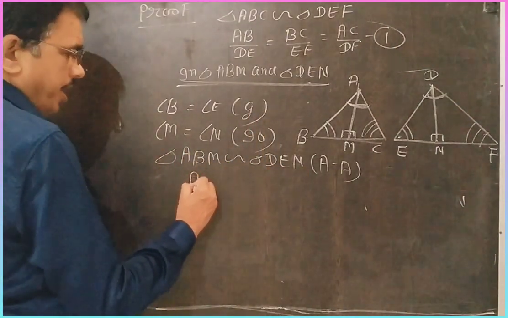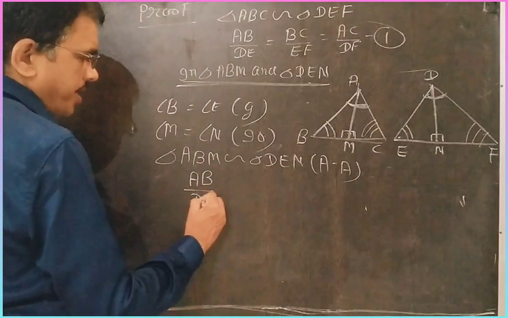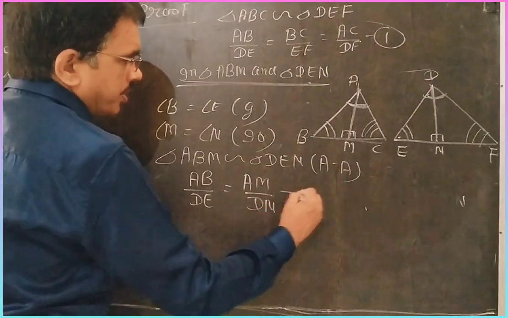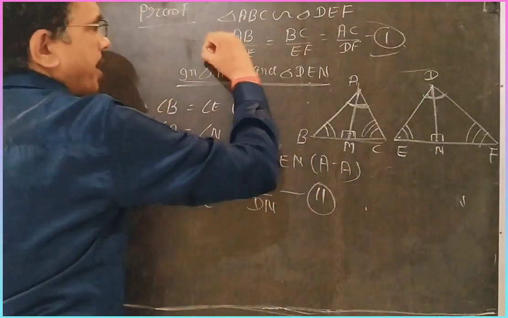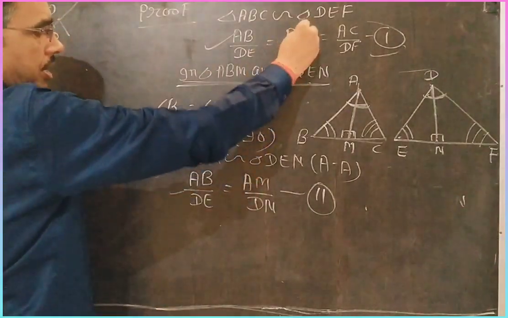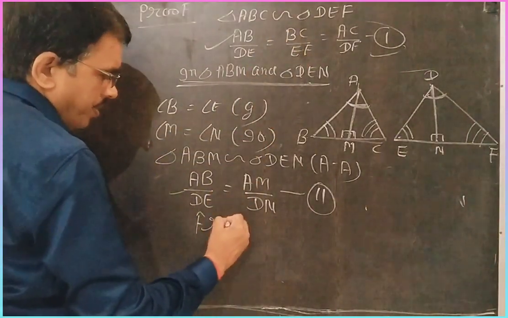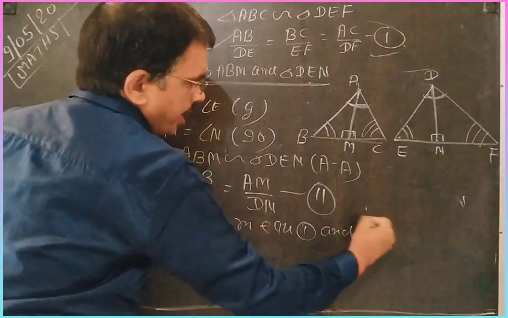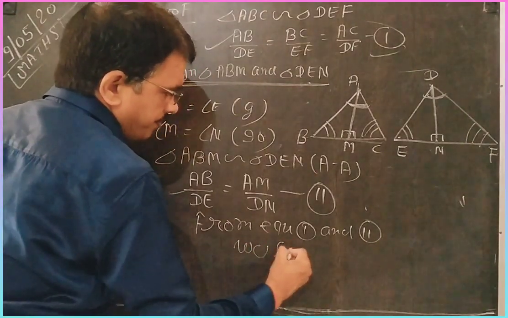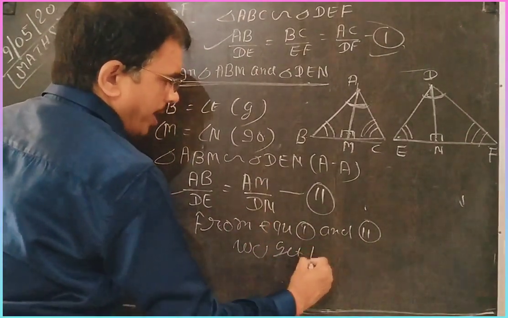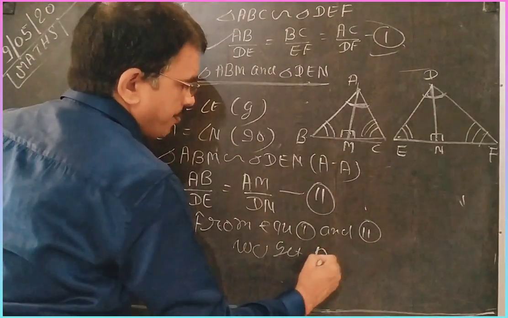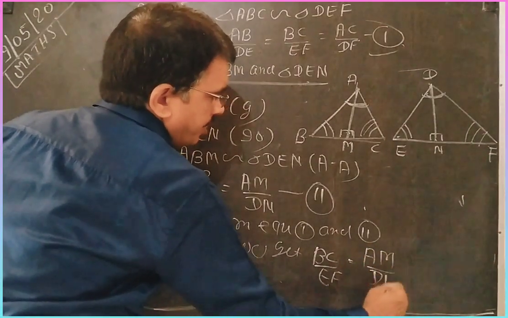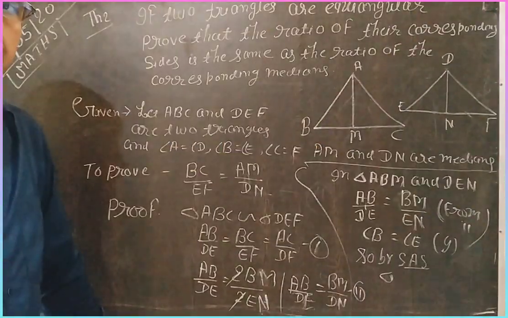So now take their sides in the ratio. AB by DE is equal to AM by DN. This is the second equation. From first and second, the LHS are equal, clearly. So you write from equations first and second, we get BC by EF equal to AM by DN. That is your question, so proved.